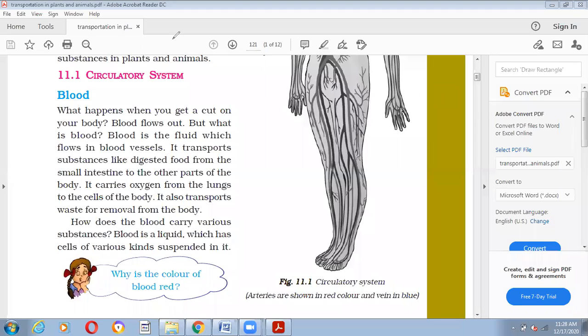red blood cells, I am writing here, that we call RBC. These are also called erythrocytes. You have to learn these names also. Erythrocytes, right? One more we have WBC, that is white blood cells, that are called leukocytes.